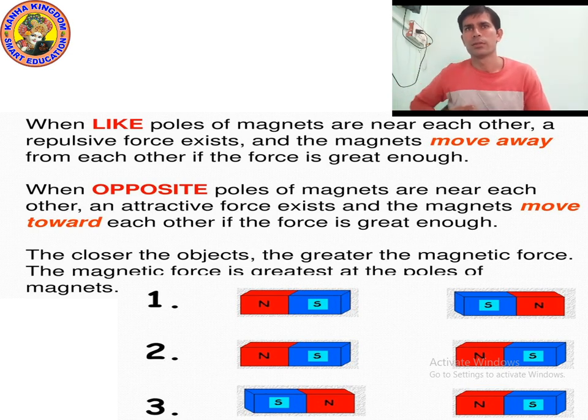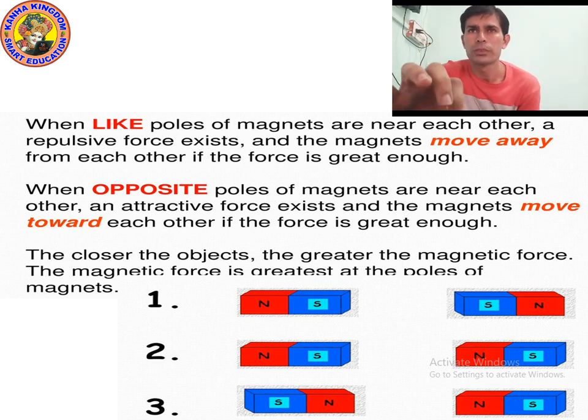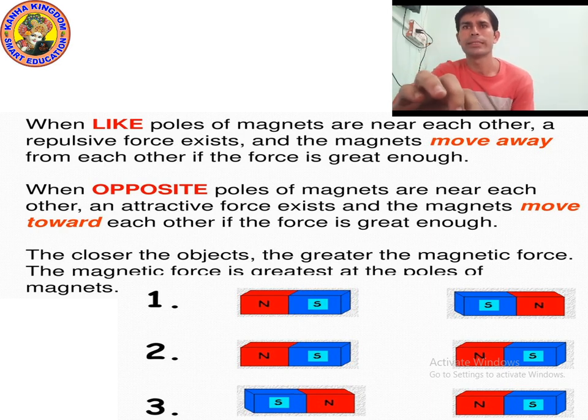So again, as you can see in the picture, suppose you have rectangular magnets, and bring them near to each other.